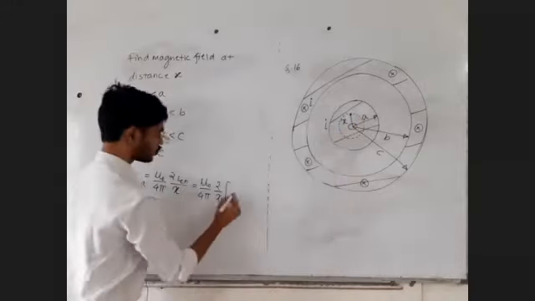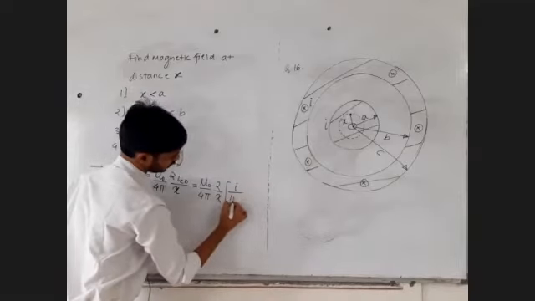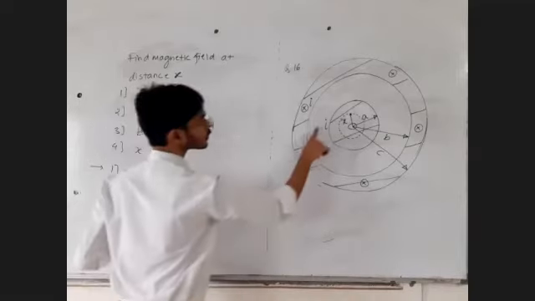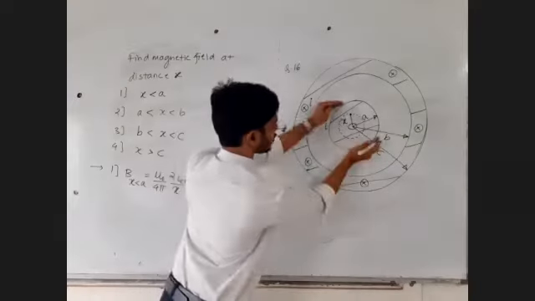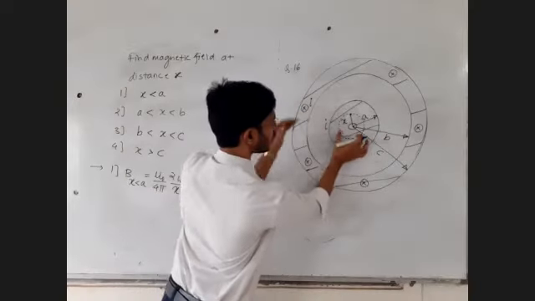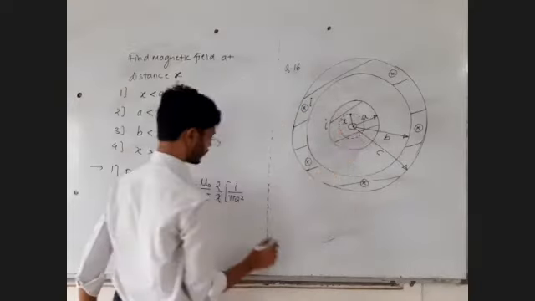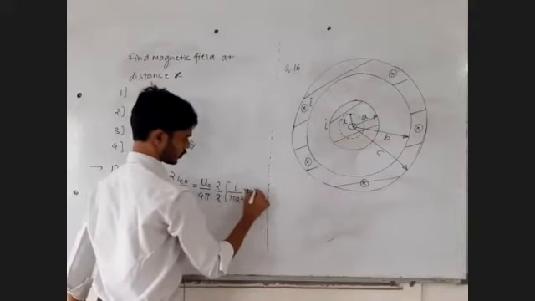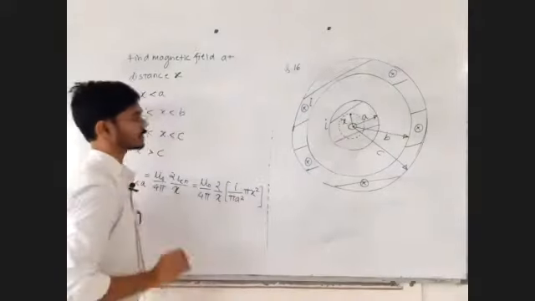That will be equal to current per unit area, total current upon total area, into the enclosed area, pi x square.